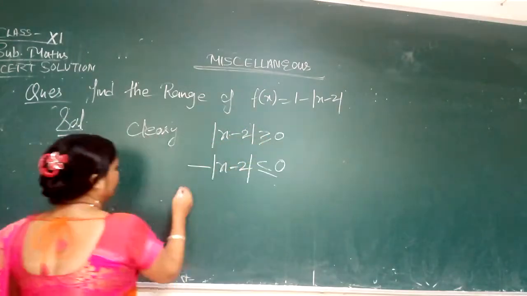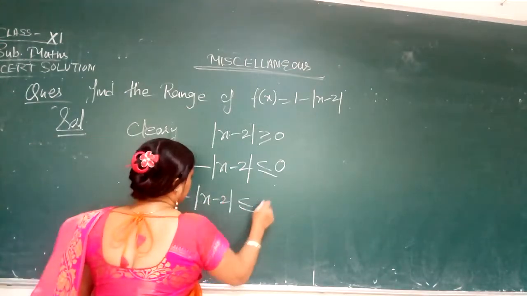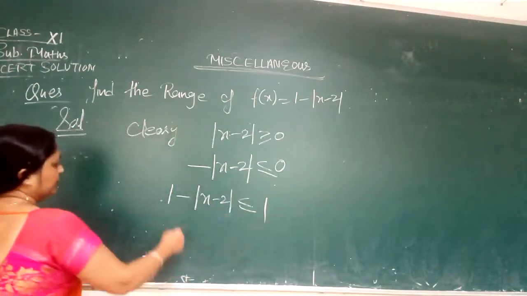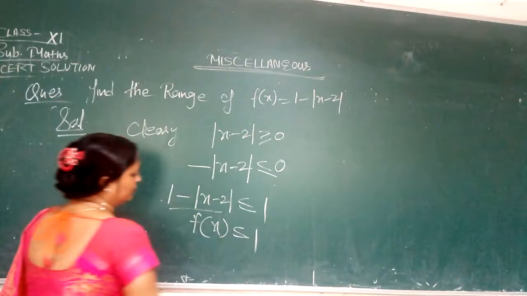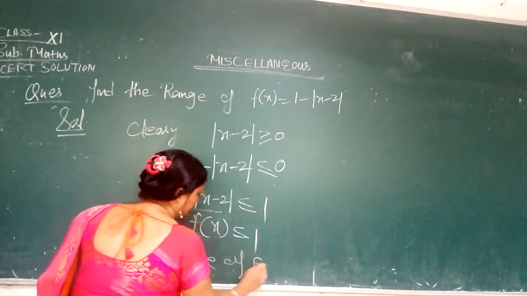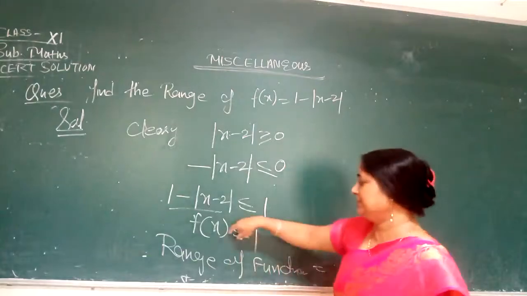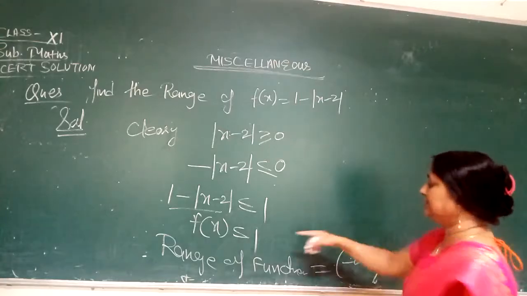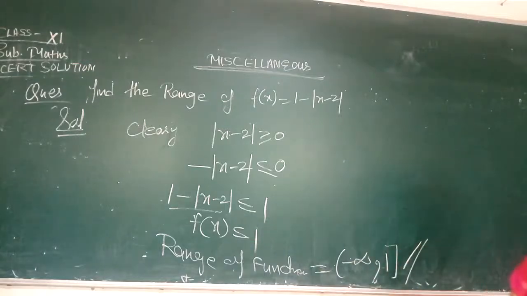Now here we will add 1 on both sides: 1 minus mod of x minus 2 is less than or equal to 1, because if we add 1 on both sides, 0 plus 1 will come 1. After that, this is the value of f of x. So f of x is less than or equal to 1. The maximum value here is less than or equal to 1, meaning negative terms will come. That is minus infinity to 1, and this is the sign of less than or equal to, so it will be a closed interval. So this is the solution of this question.